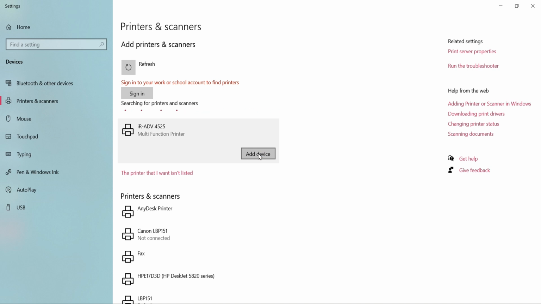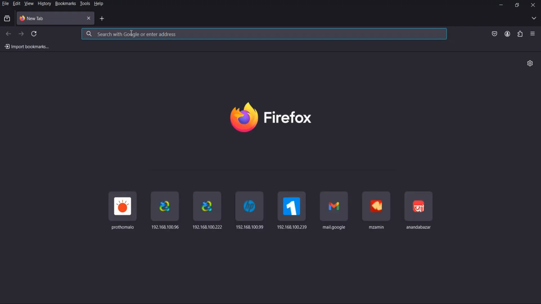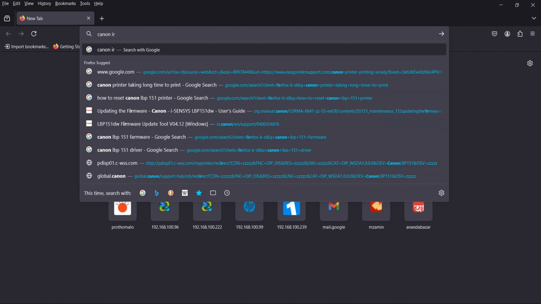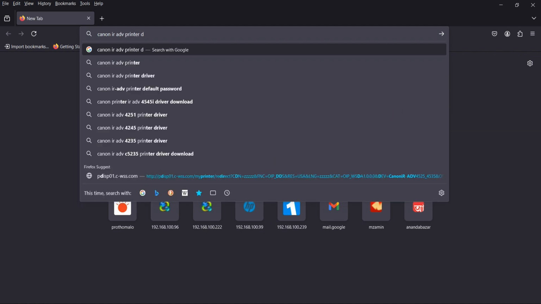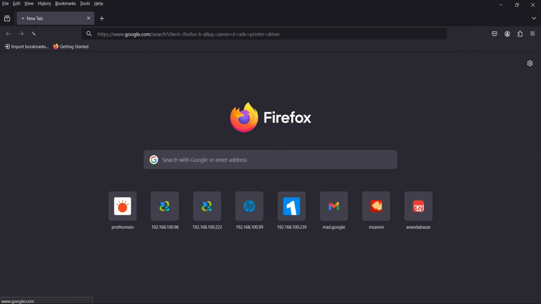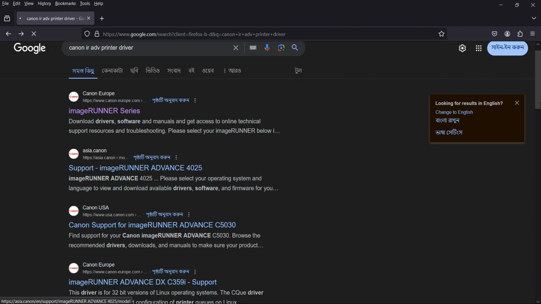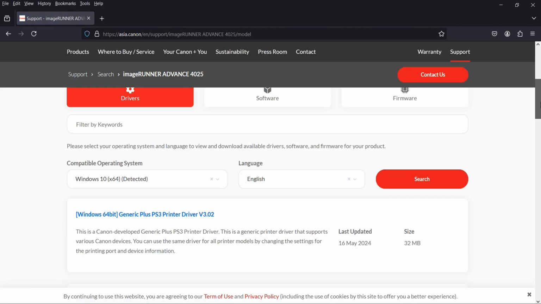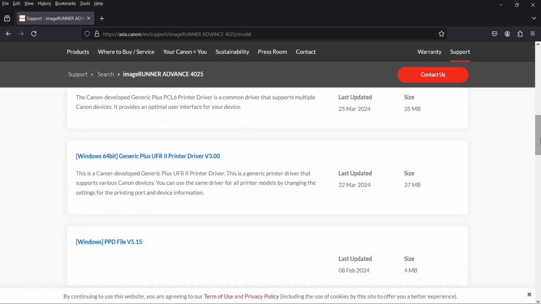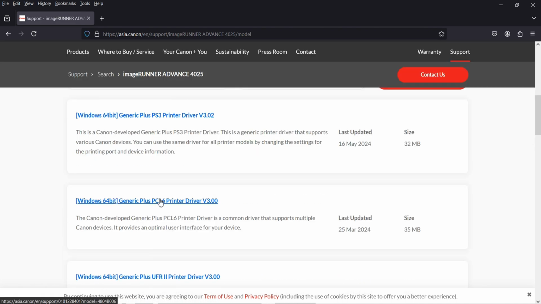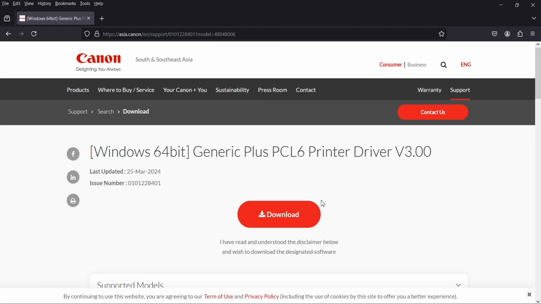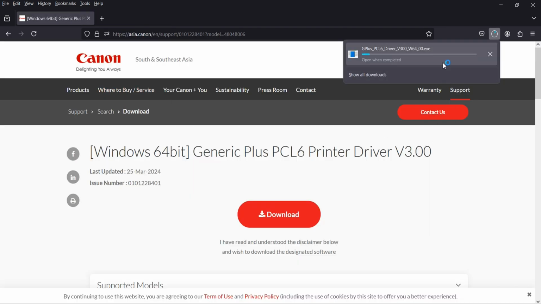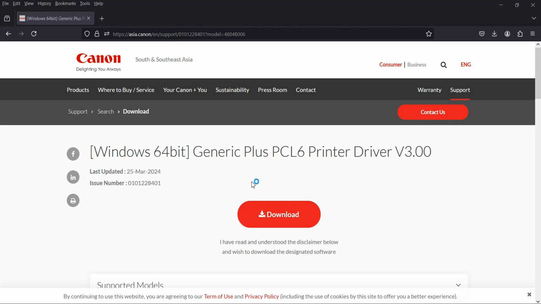But, there are some technical limitations. Adding multifunction printer from here, you will not find all the options that need to make connectivity. So, I am opening a browser and search for my printer driver. I am going to the link and downloading it. After downloading, install the printer driver.